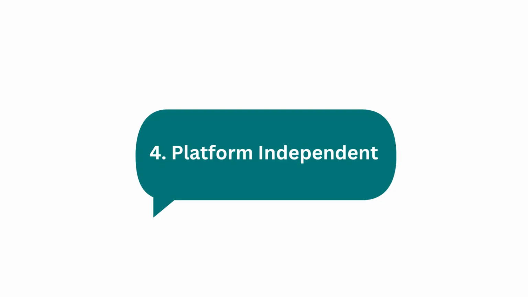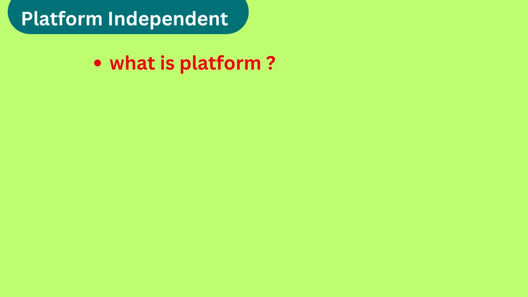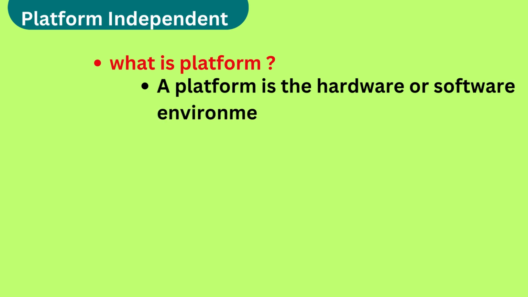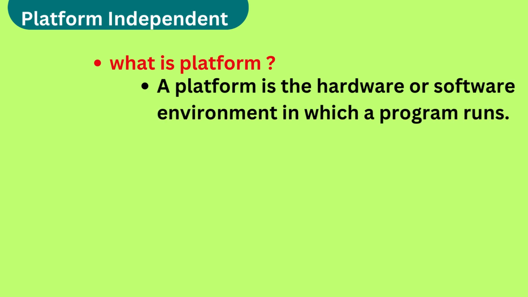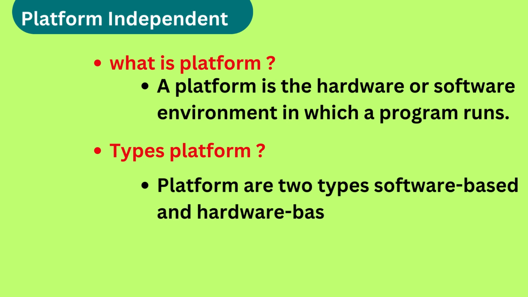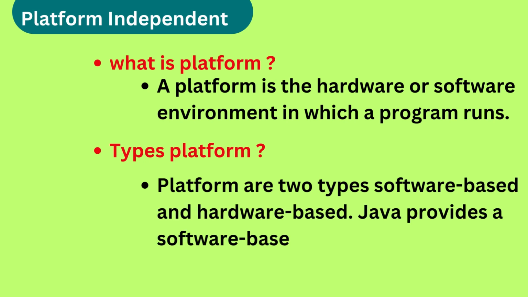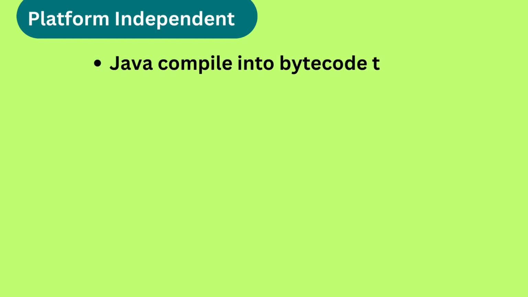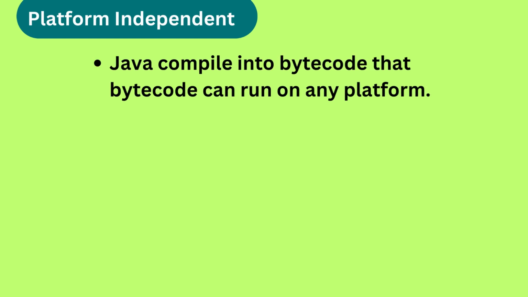The fourth feature is platform independent. Let's see what a platform is. A platform is a hardware or software environment in which a program runs. Platforms are of two types, software-based platform and hardware-based platform. Java provides a software-based platform. Java is compiled into bytecode and that bytecode can run on any platform. So because of this feature, we can say Java is a platform independent language.